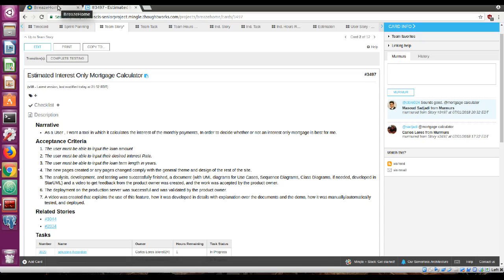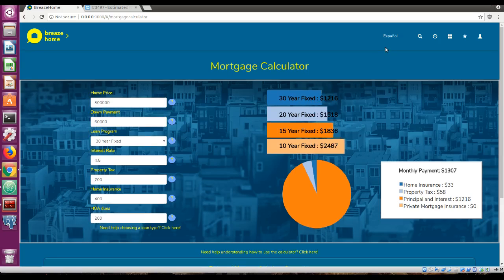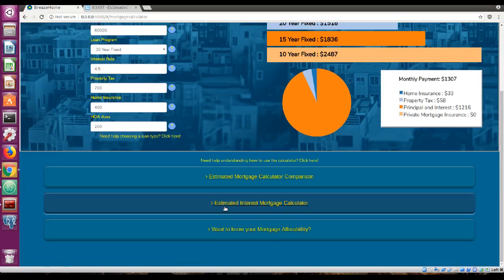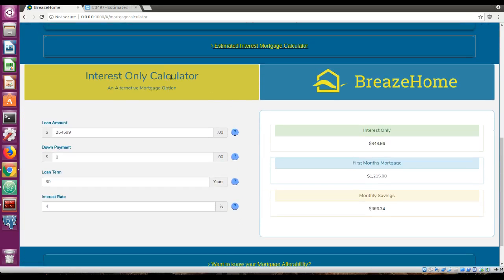Okay, so if we head to my working server, localhost, we go to our subsection, mortgage calculator, and to the estimated dropdown. Here is my calculator, the interest only calculator, an alternative mortgage option. This is a scenario of a house that costs $254,000. We chose not to give a down payment. The loan term is 30 years and the interest rate is 4%. On the right hand side, these are the answers.